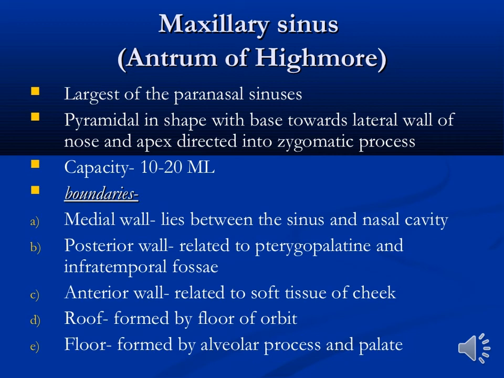It is the largest of the paranasal sinuses, pyramidal in shape, with the base toward the lateral wall of the nose and the apex directed into the zygomatic process. Its capacity is between 10 to 20 ml. Its boundaries: the medial wall lies between the sinus and the nasal cavity. The posterior wall is related to the pterygopalatine and infratemporal fossa. The anterior wall is related to the soft tissue of the cheek. The roof is formed by the floor of the orbit. The floor is formed by the alveolar process and the palatine bone.